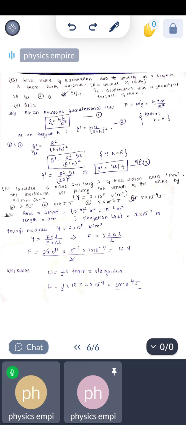Dividing equation 1 and 2, we get g dash upon g equals R square upon (R plus h) whole square. So g dash equals R square upon (R plus h) whole square into gs, the gravity on the surface. At h equals R, the height equals the radius, we get g dash equals R square upon (2R) whole square into gs. That means g dash equals gs by 4.